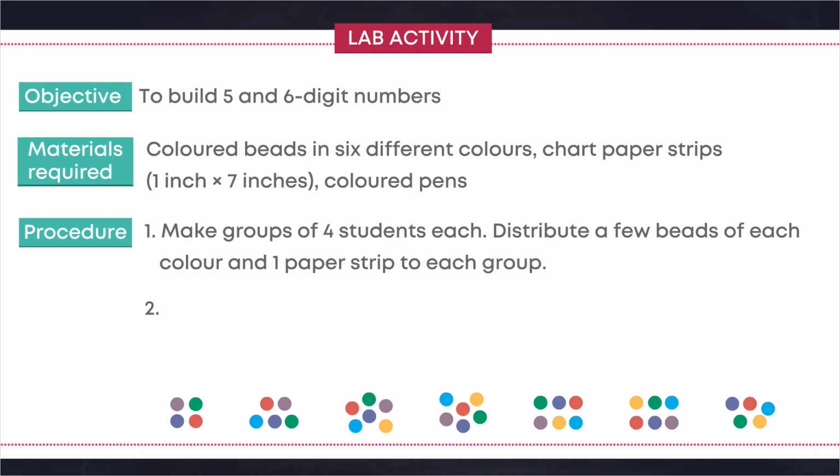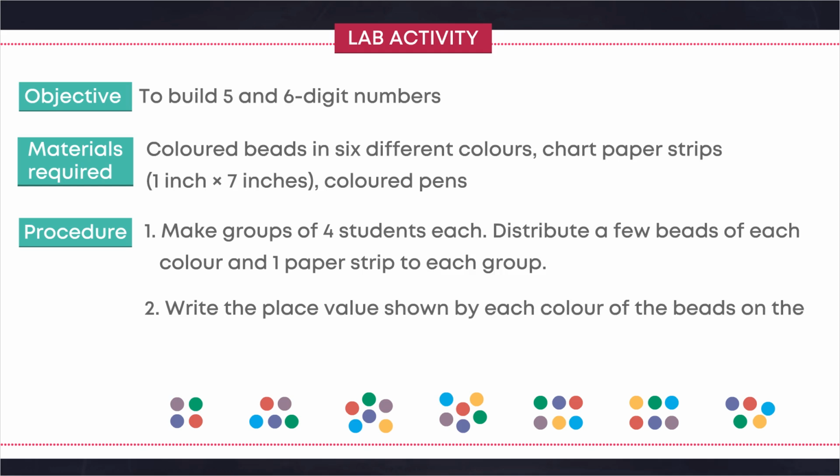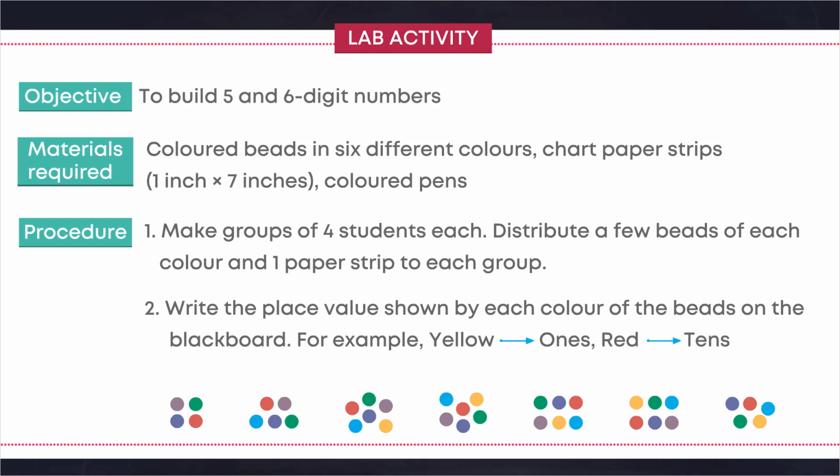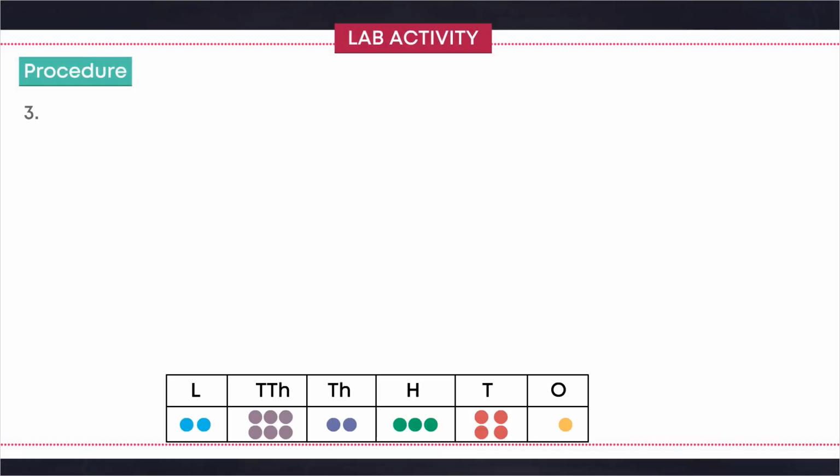Two. Write the place value shown by each color of the beads on the blackboard. For example, yellow, ones, red, tens, etc. Three.